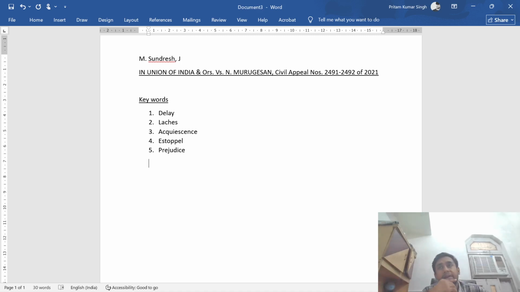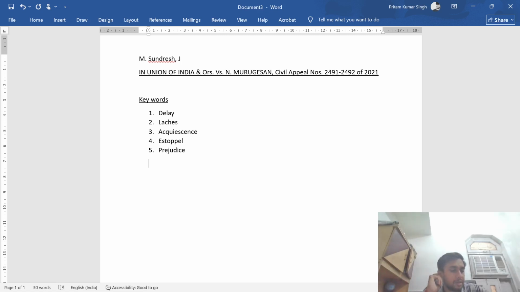For example, a person made two statements. In the first, he said something XYZ, but in a subsequent statement, he said ABC. Now both contradict. So in this situation, the court denies that you can't make a different or contradictory statement in the further procedure. So that is estoppel. And prejudice means harm or disadvantage to a party in a legal context.